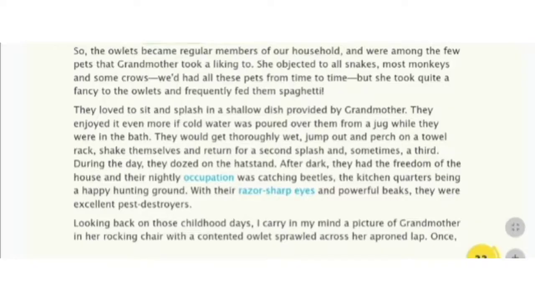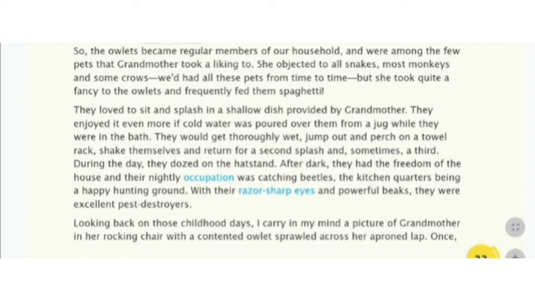Let's read the text. Dear students, take your book, open it, page number 33. So, the owlets became regular members of our household and were among the few pets that grandmother took a liking to. She objected to all snakes, most monkeys, and some crows.